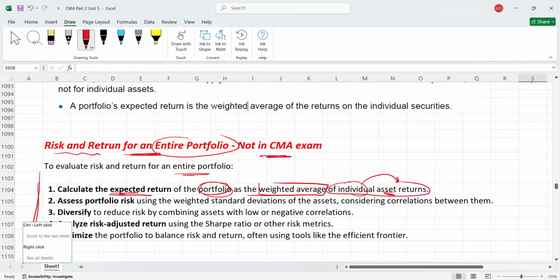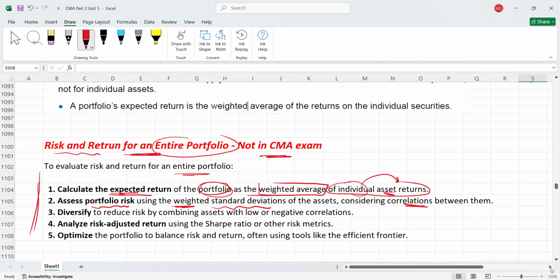Then you have to assess portfolio risk by using weighted standard deviation. I told you just standard deviation, but there is a concept of weighted standard deviation. It has different formulas. We will use weighted standard deviations for the entire portfolio, and we will also consider the correlations between those investments.